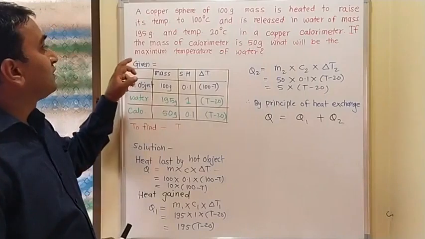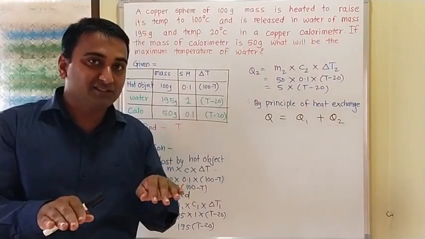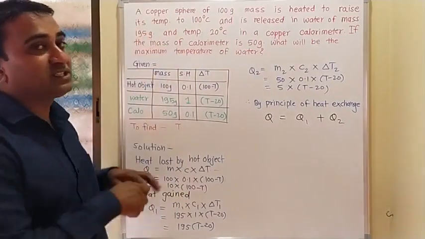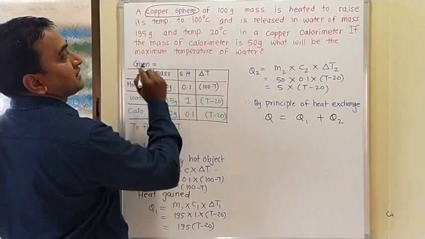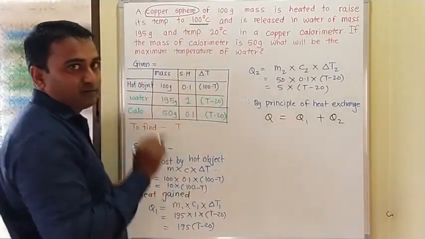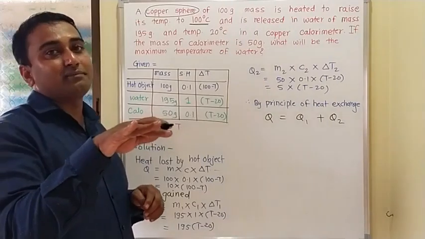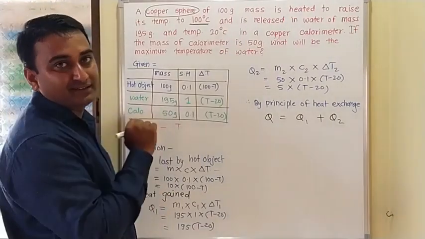Then the temperature of the hot object will decrease. So who is going to decrease the temperature? This copper sphere is going to decrease its temperature from 100 degrees Celsius to one constant temperature. So consider that constant temperature is T.